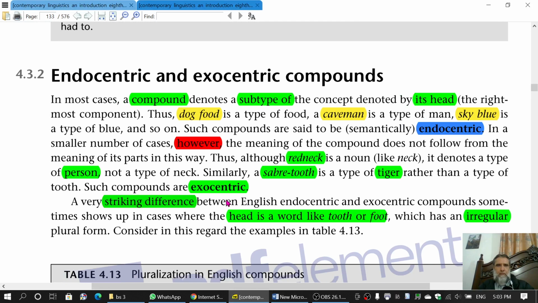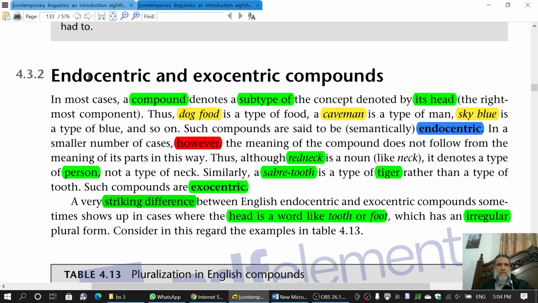In order to understand what is meant by endocentric compounds, let us take the example of dog food. As you know, the element on the right side, that is food, is the head, and the category is defined with the help of this word. If it is a noun, the compound is referred to as a noun. If it is a verb, the compound is referred to as a verb. Now, as you can see, food is a noun, and this is the head of this compound, dog food.